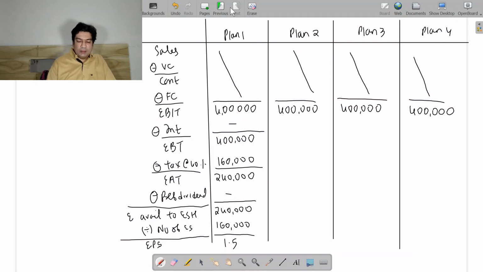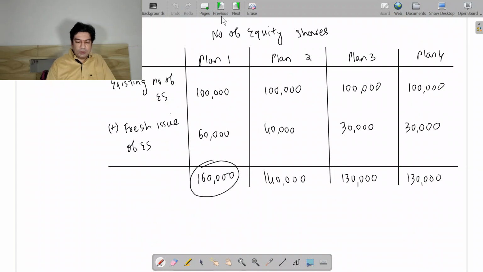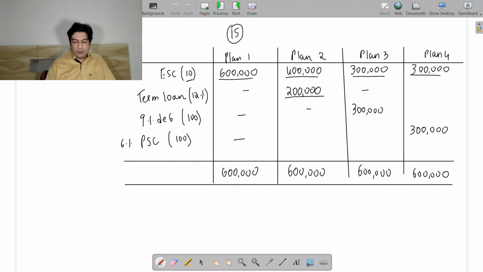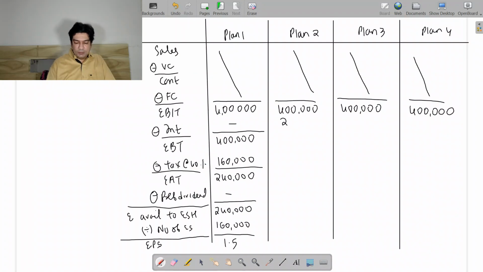Now we have to see the plan 2, that is the capital structure for plan 2. You have a term loan of 2 lakhs and you have to pay interest at the rate of 12%. So you have to pay 24,000 as the interest. So this 24,000 I'll subtract. 4 lakh minus 24,000. So we have 3,76,000. On this 40% tax, it is 150,400. Finally, we will have 225,600.